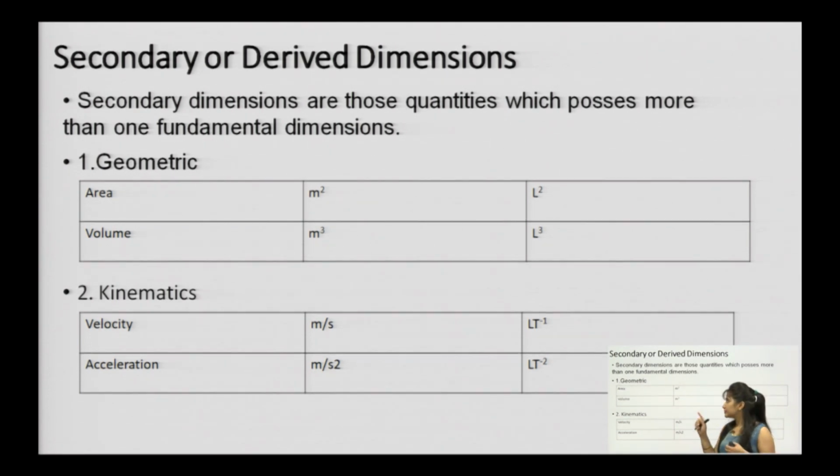If you see the geometric quantities, they are area and volume, meter square, meter cube, and here you can see length square and length cube. Then coming to kinematics, velocity in meter per second and acceleration in meter per second square. So, here you can see L T to the power minus 1, L T to the power minus 2. In these derived dimensions, two fundamental dimensions are present, that is length and time.